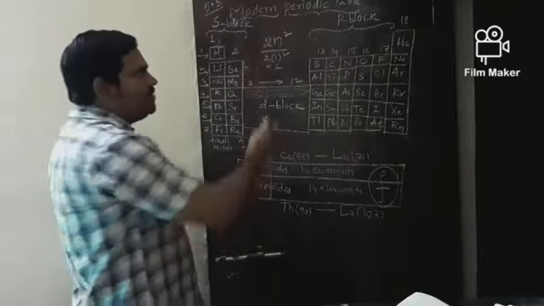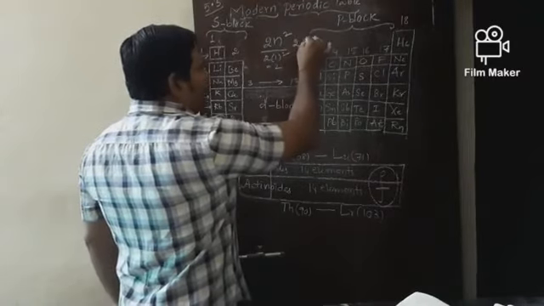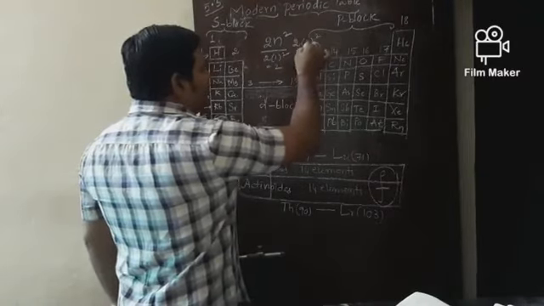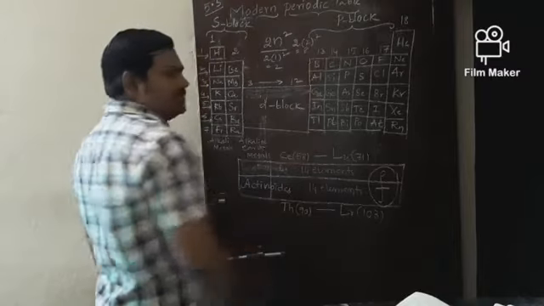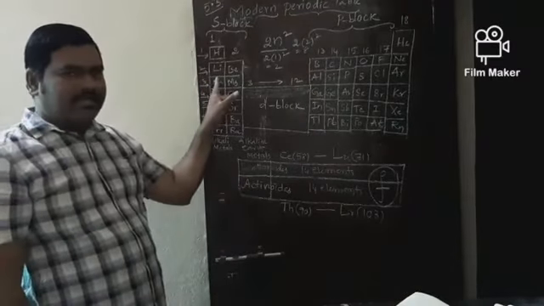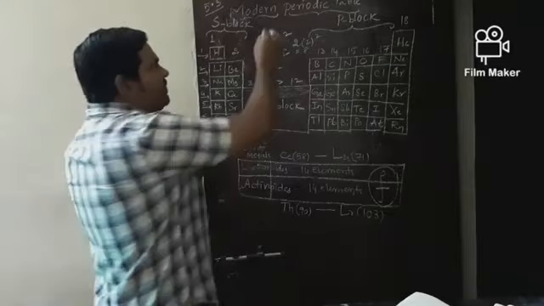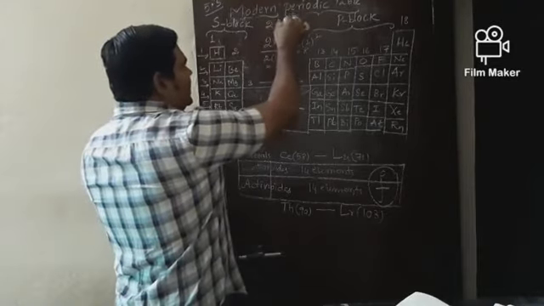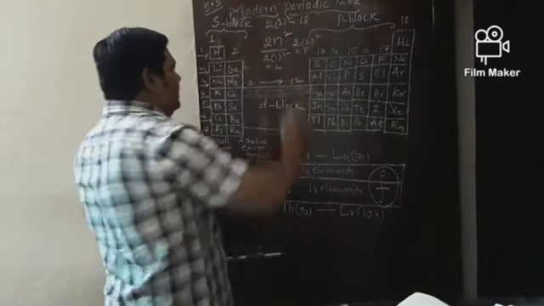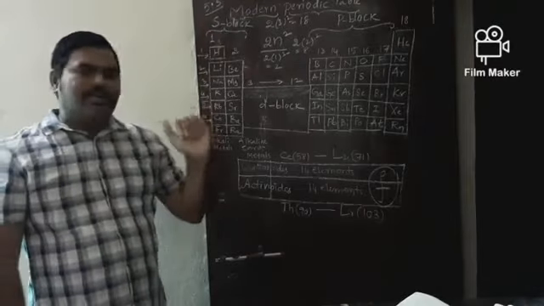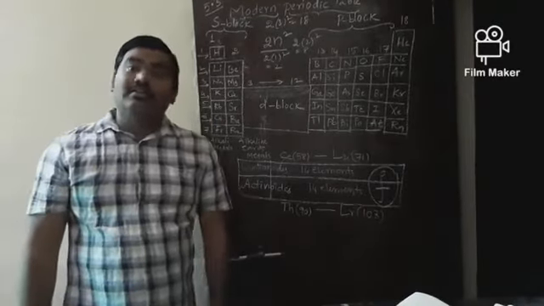And if you substitute 2 in the place of n, you will get 8 elements. So second period contains 8 elements. Where if you substitute in the place of n 3, then you will get 18. But third period contains only 8 elements but not 18.